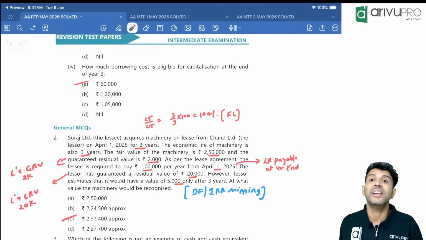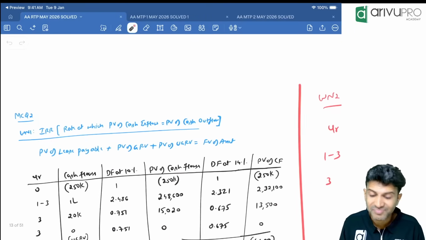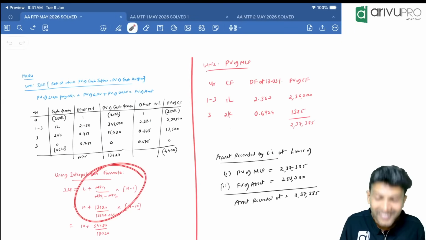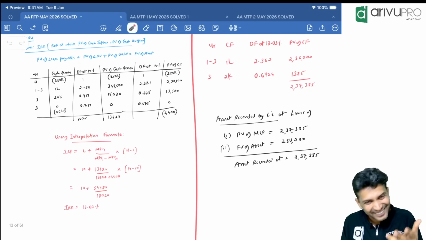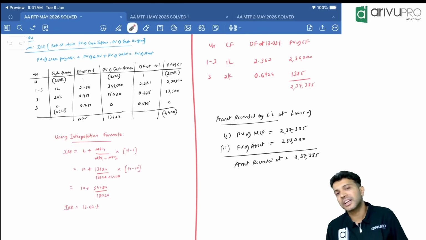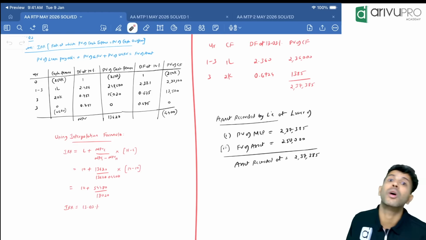That means what? First, we need to find IRR. We need to calculate IRR. We have done this in FM, the interpolation formula. Remember, we have to use that and get the IRR, right? We have to assume two rates. Basically, IRR is a rate at which present value of cash inflow and present value of cash outflow are the same.